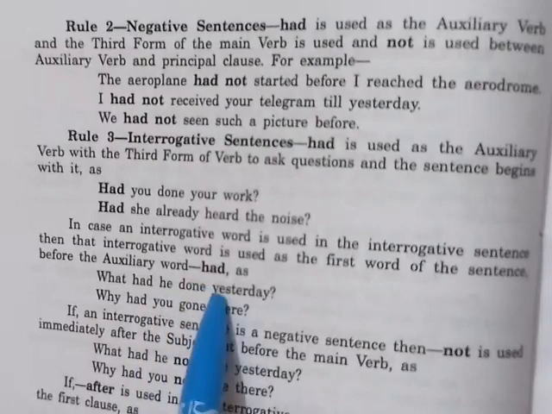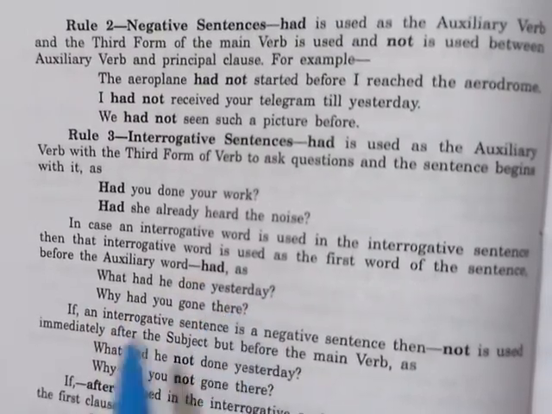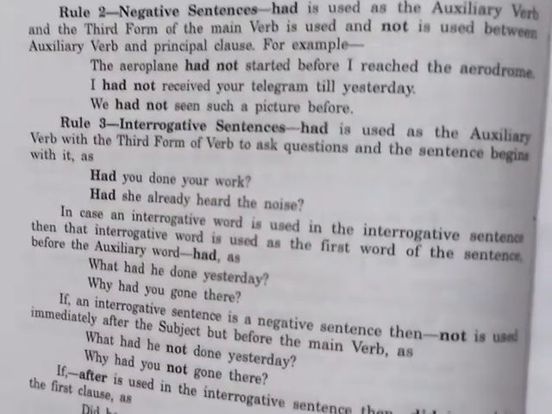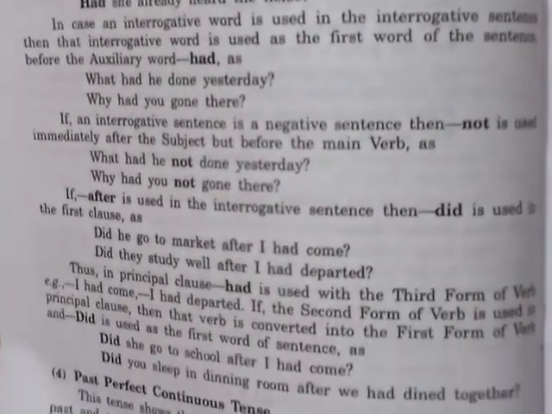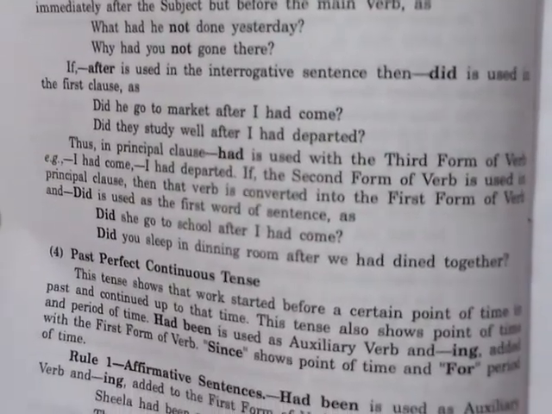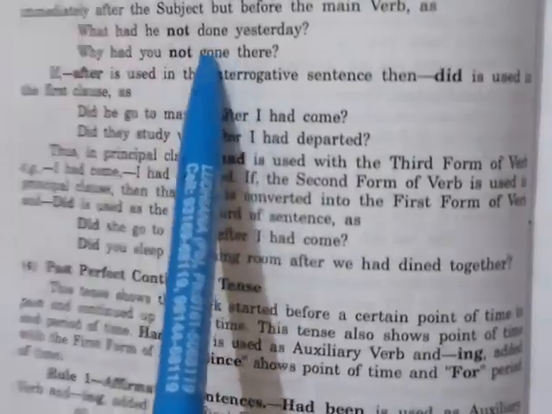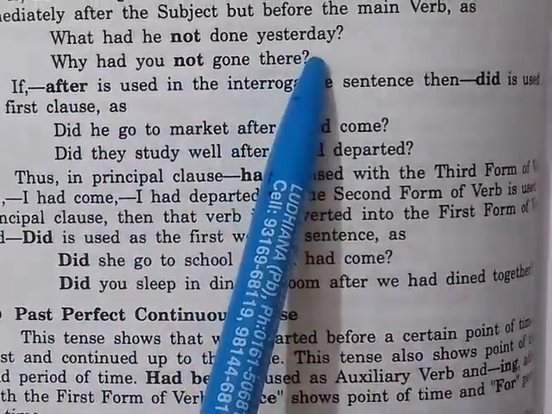What had he done yesterday? Why had you gone there? If an interrogative sentence is a negative sentence, then not is used immediately after the subject but before the main verb, as: what had he not done yesterday? Why had you not gone there?